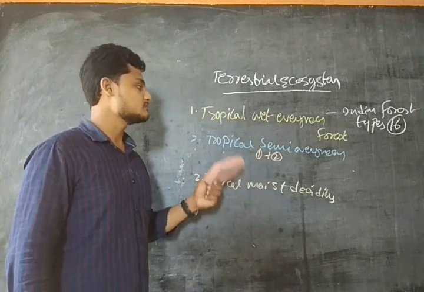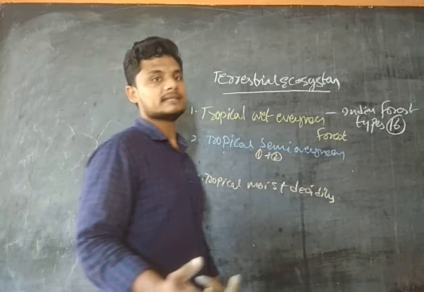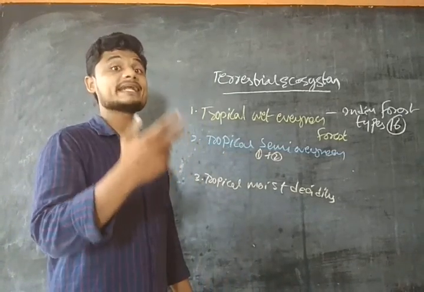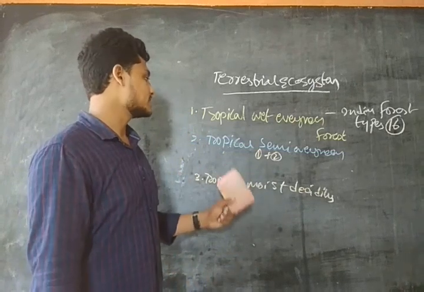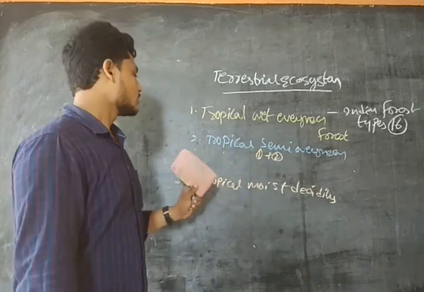The places where this type of forest is found are the Andaman and Nicobar Islands, the Western Ghats, and the Eastern Himalayas, guys. These are the places where we can find the tropical semi-evergreen forest.